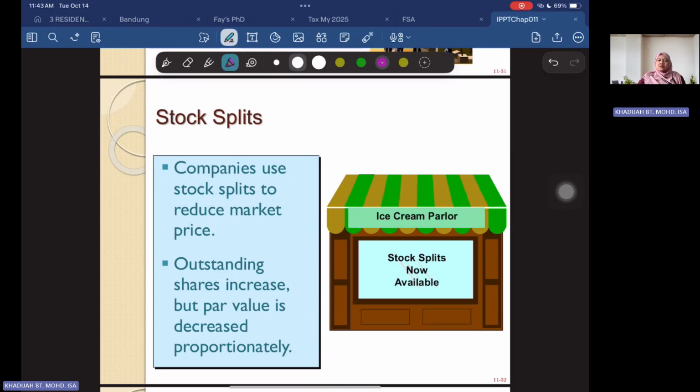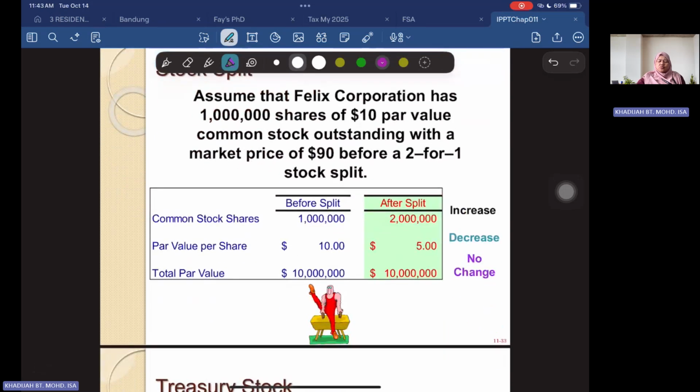Okay, we have the stock split. This is just for your information. For example, a company uses stock splits to reduce market price. Outstanding shares increase, but the par value decreases. For example, a company has 1 million shares of 10 ringgit par value. If you split 2 into 1, for every one share, now you get 2. So after split, initially we have 1 million shares, now you have 2 million shares.